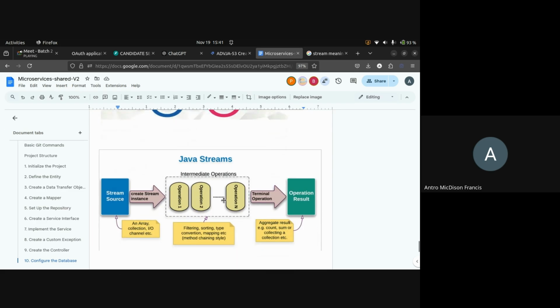Okay, so that can be multiple operations. After that, there will be a collection. The filtering can be sorting, conversion, mapping, etc. Anything. After that, they are getting the result, collecting the result, aggregating the result: count, sum, collect, all these things can be extracted.